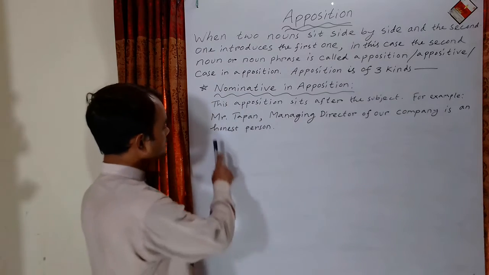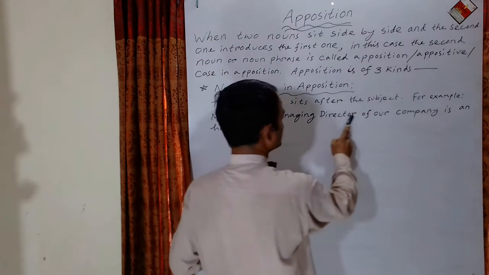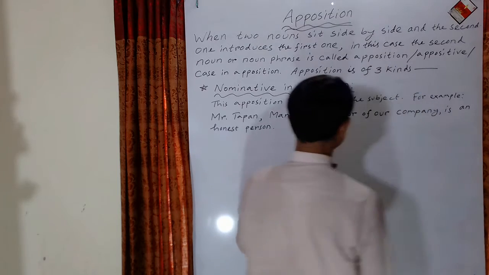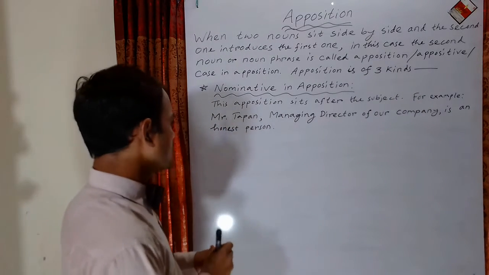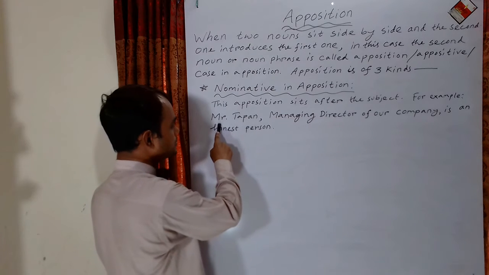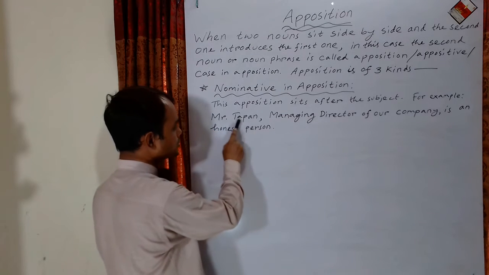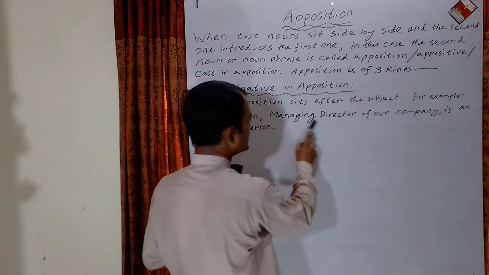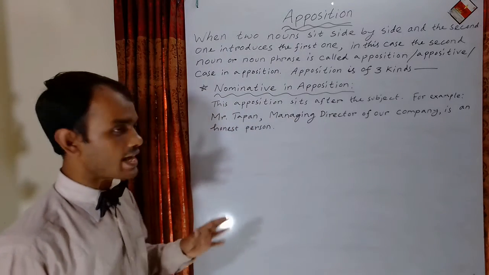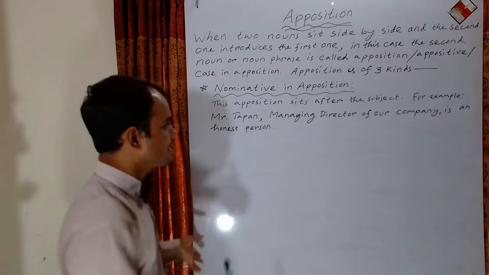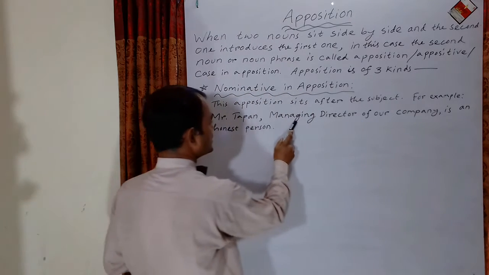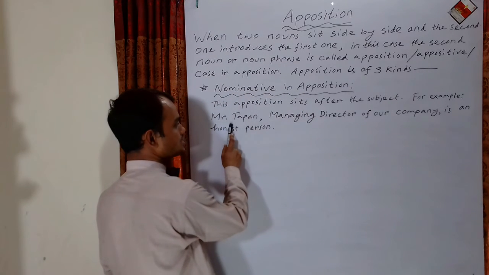Dear students, look at the sentence. Mr. Tapan, managing director of our company, is an honest person. If you look at the sentence carefully, you will find one noun, Mr. Tapan, another noun phrase, managing director of our company. These two nouns have sat side by side, and the second noun phrase introduces the first one, Mr. Tapan.